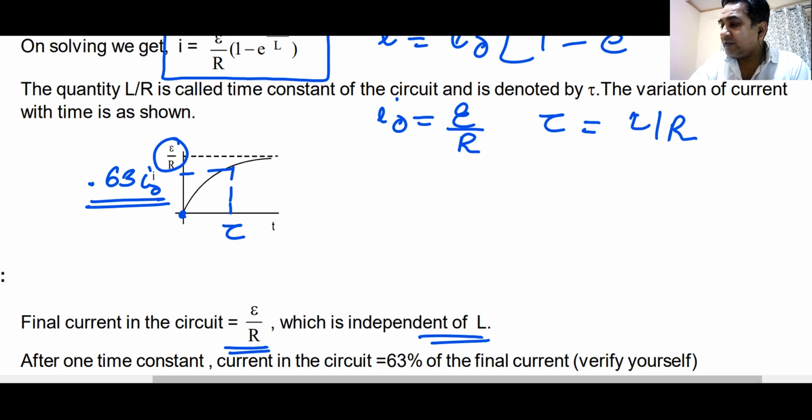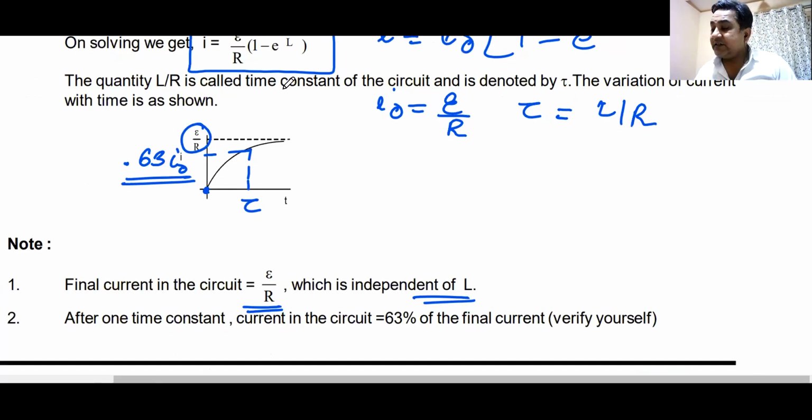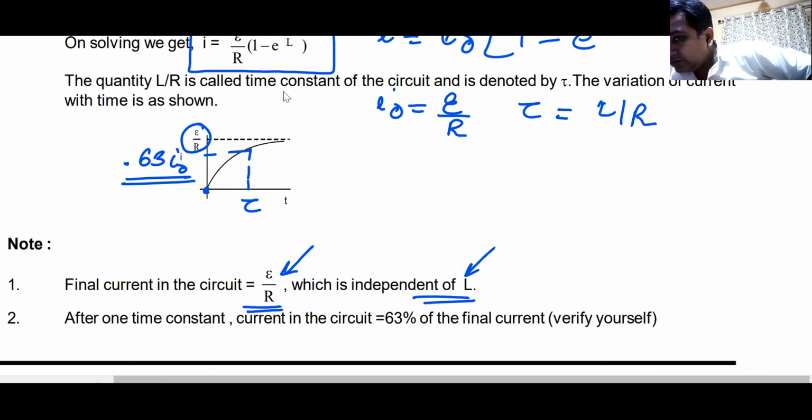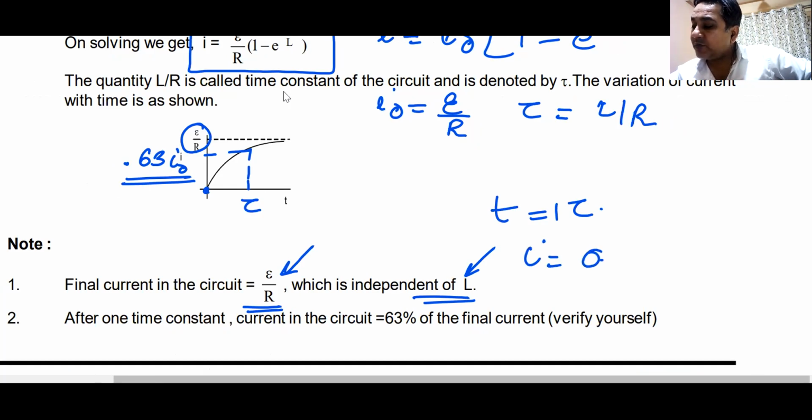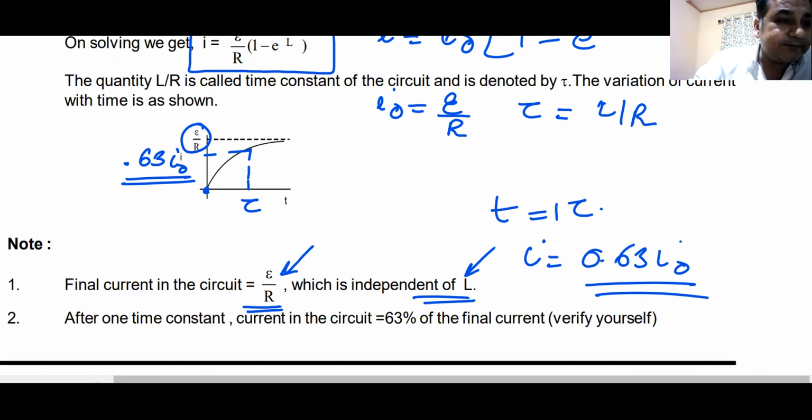You must also understand and realize that the final current in the circuit is E by R, and it is independent of L. And you put the value of time as 1 tau, you will get I as 0.63 times I naught. You all know this, right? Yes or no?